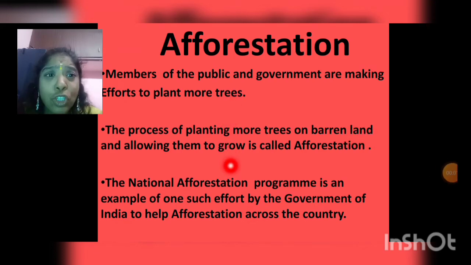The national afforestation program is an example of one such effort by the government of India to help afforestation across the country. The government has created many programs about afforestation to plant more trees so that it extends throughout the country. We have to plant more trees for our future generation.